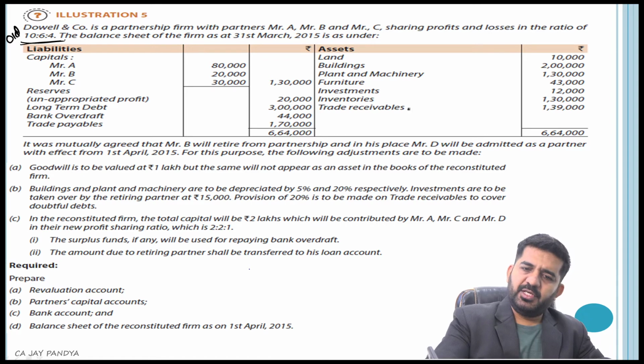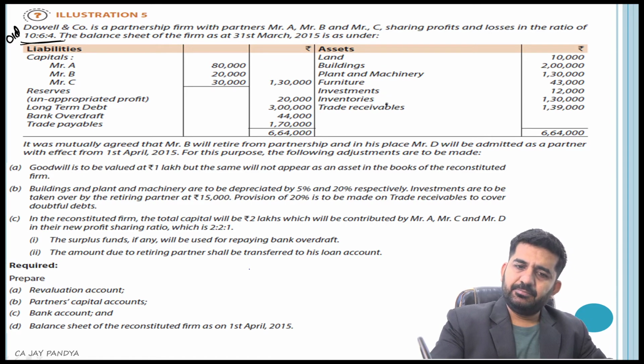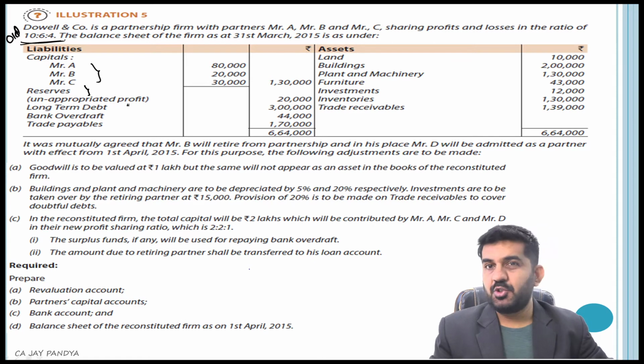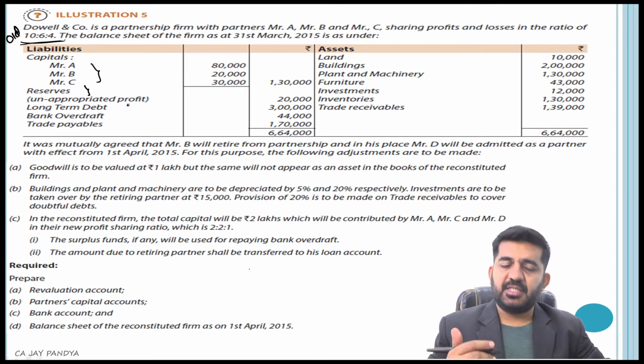So there is no goodwill, and there is no cash and bank balance. Normal assets are there. Capital is there, reserve is there, long-term debt, bank overdraft and trade payables. So there are n numbers of items on the liability side also.